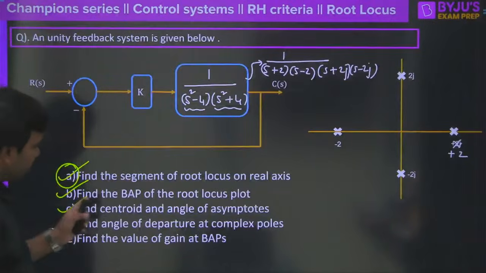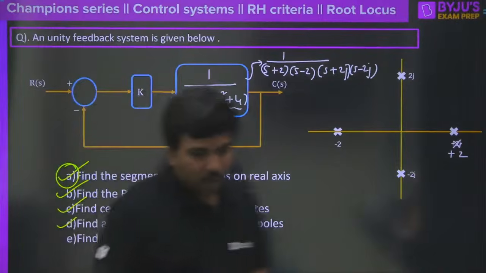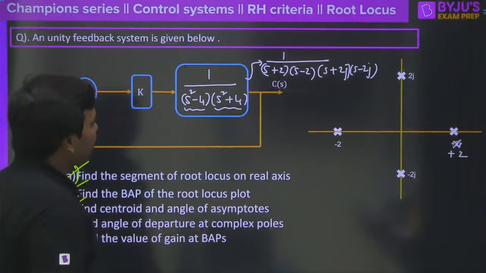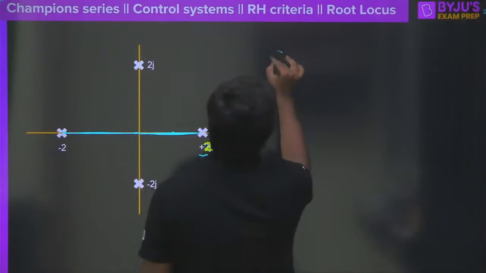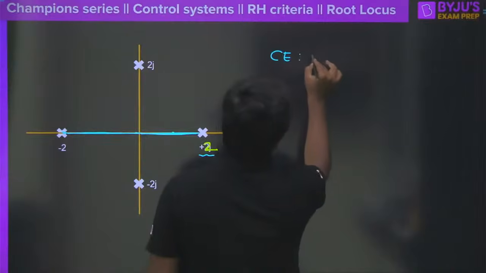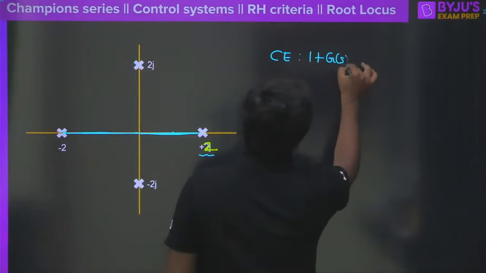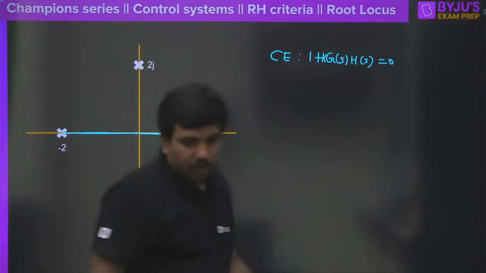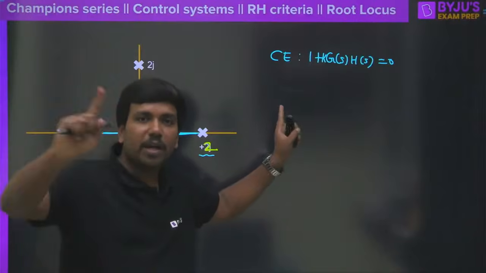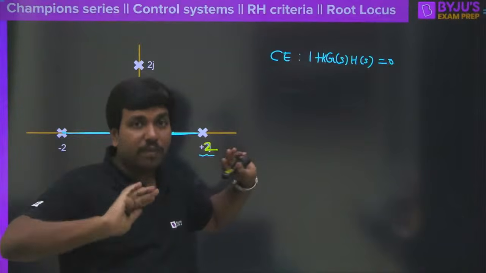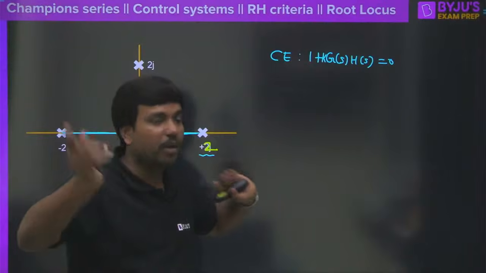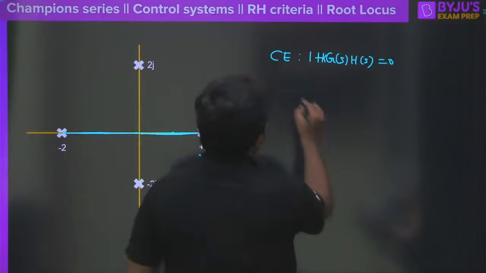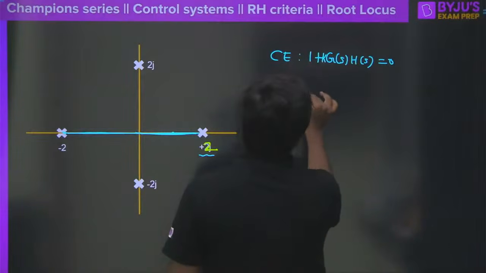But what is the second question? Find the breakaway points of the root locus plot. Has any one of you calculated the breakaway point here? It is going to be great fun to see what the root locus looks like. How do we get the breakaway point? First of all, the characteristic equation is 1 plus G(s) H(s), of course with k, equal to 0. From this concept, I will connect to gain margin and phase margin. We will see gain margin and phase margin in tomorrow's session along the same lines. So please think logically and tell me. Here, 1 plus k into G(s) into H(s).